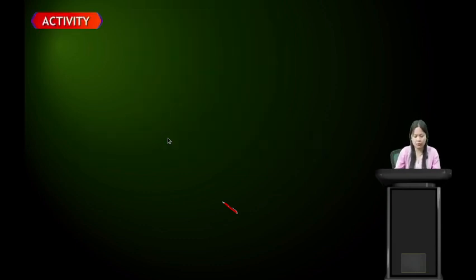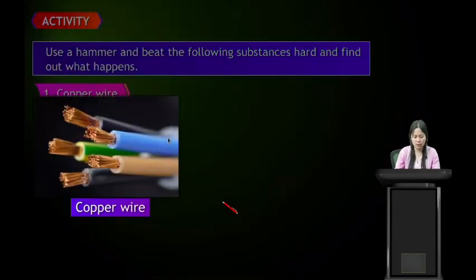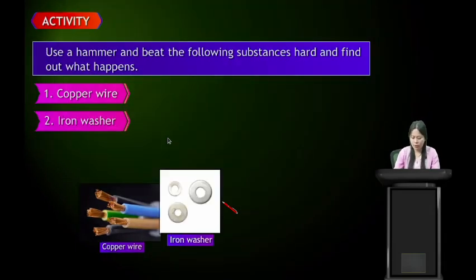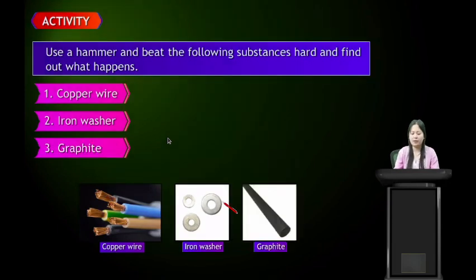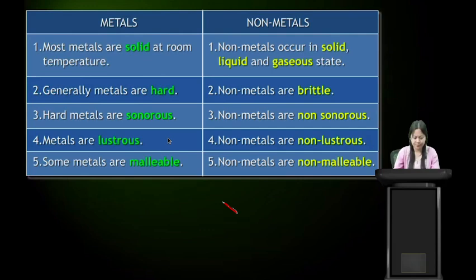So here is another activity for you, students. Use a hammer and beat the following substances hard and find out what happens. So this will be your homework. Copper wire, iron washer, graphite. Hammer them and see what happens. And from their property you will identify which of the following is a metal and which is a non-metal. Take precaution, take care that you don't hurt yourself while carrying out this activity.